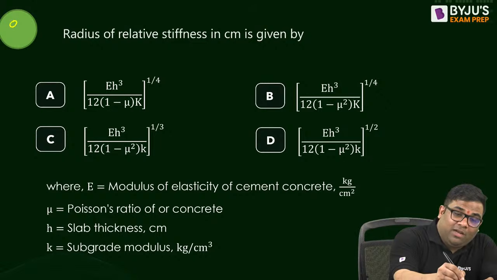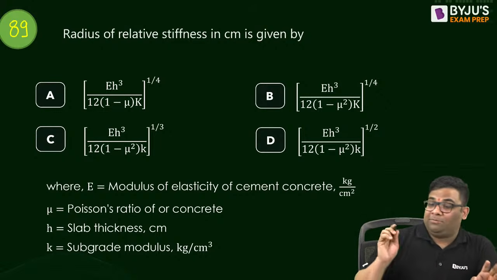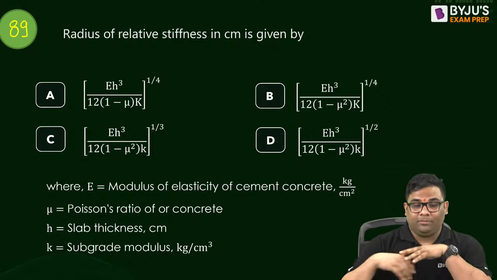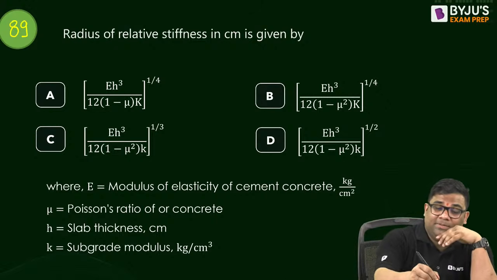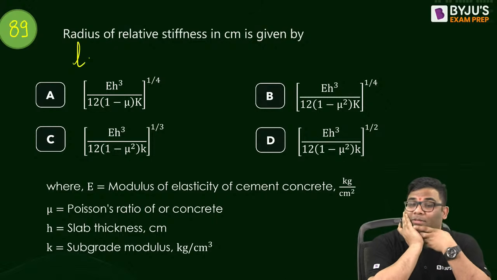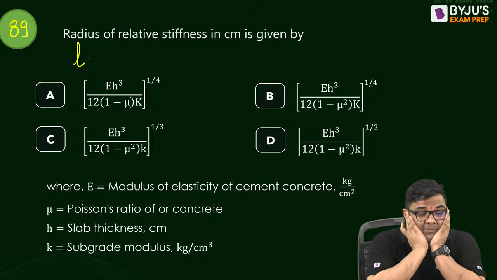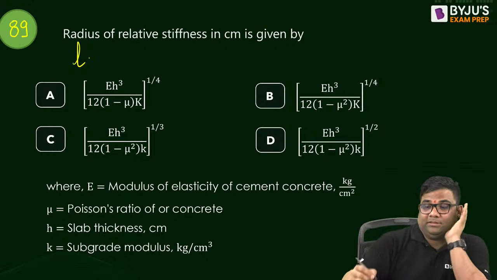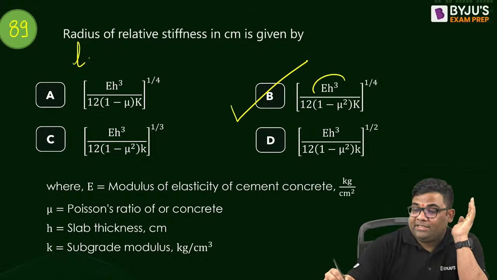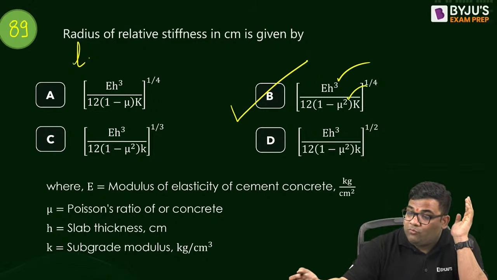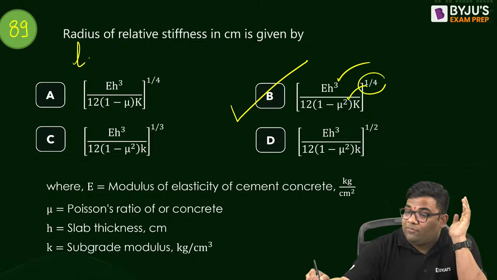89th question. This formula we just saw some time before. So radius of relative stiffness, L, which is the right formula? Sometimes they will ask you the direct formula also. What is the right formula for this? Yes, it is EH cube. Remember certain things: it is cube here, it is square here, and this is 1 by 4.